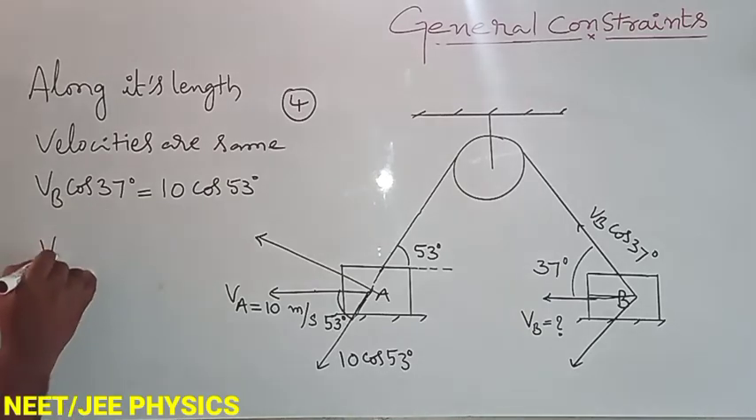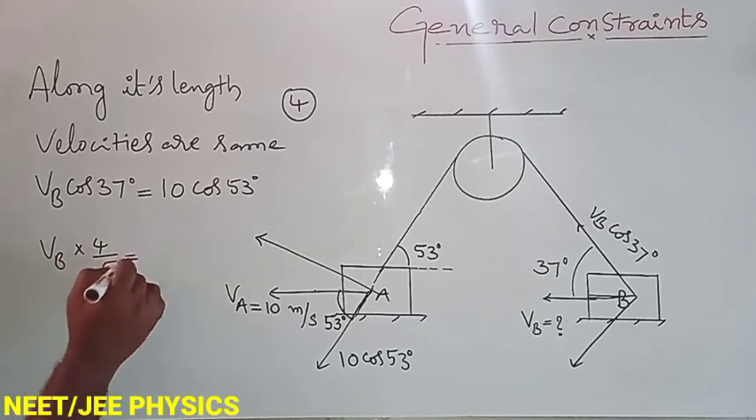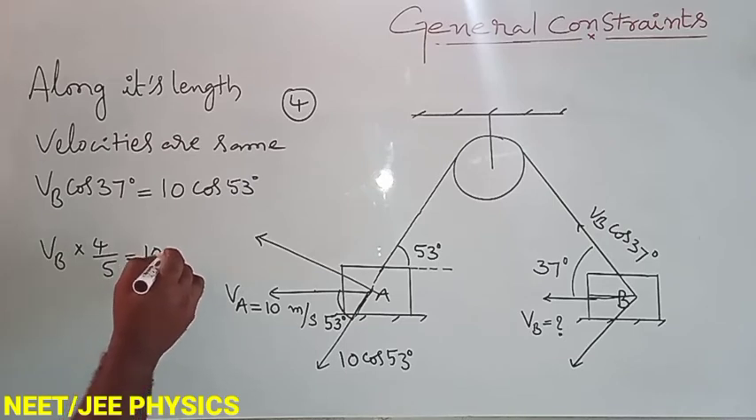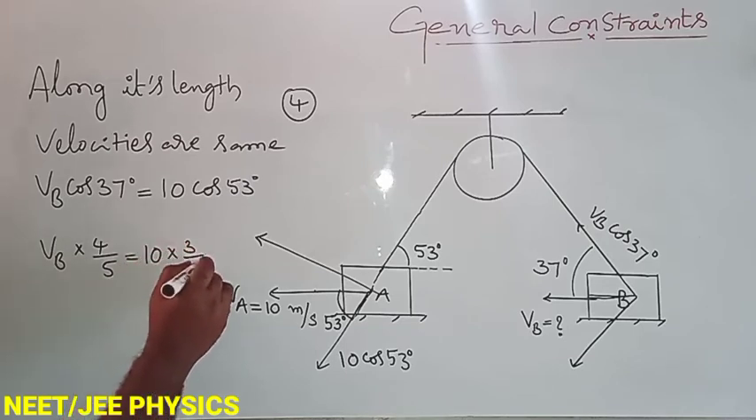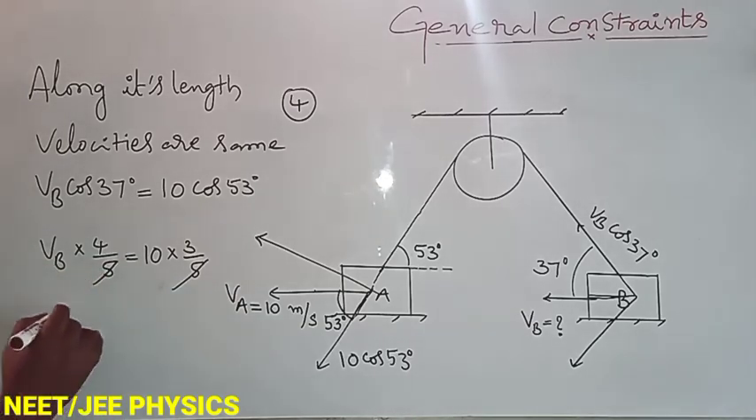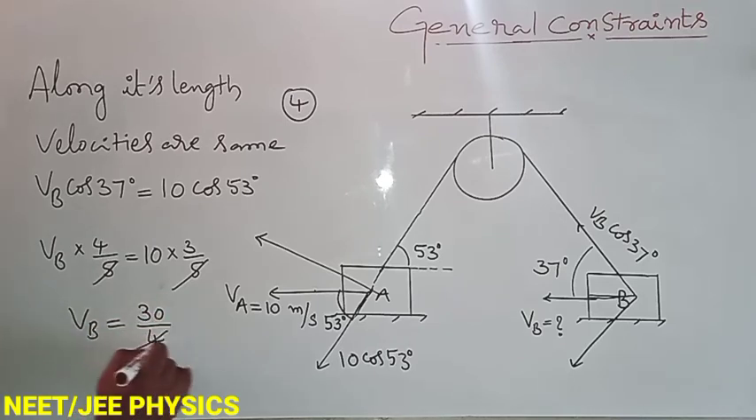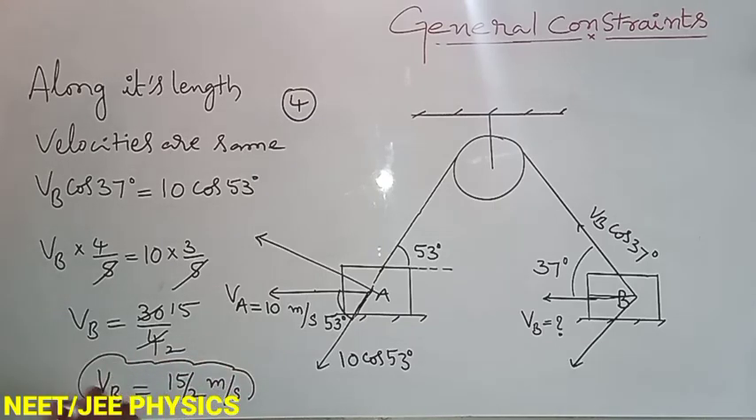Cos 37 value is 4 upon 5. 10 cos 53 value is 3 upon 5. 5 gets cancelled. Then VB is 30 upon 4, 2 2 is 15. Here VB equals to 15 upon 2 meter per second. This is the velocity of B.